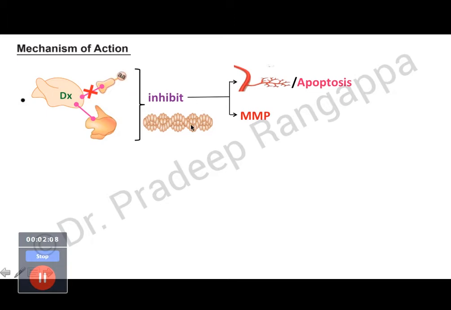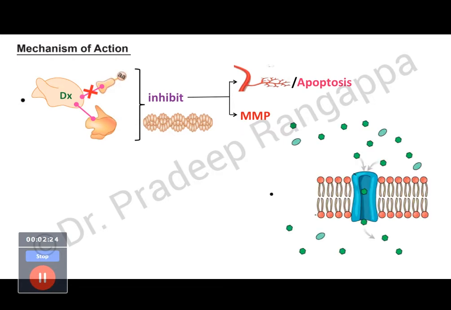Along with it, it inhibits angiogenesis, it inhibits apoptosis, and it has the ability to inhibit matrix metalloproteinases. There is a very distinct advantage of inhibiting this, and you will see in later slides what its helpful role is in disease conditions. Another way it acts is it creates pores and enters the bacterial cell membrane and causes the death of the organism. So it enters the organism through pore formation. That is another mechanism as well.